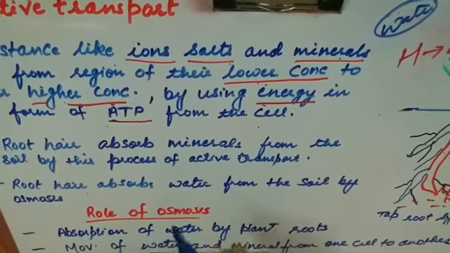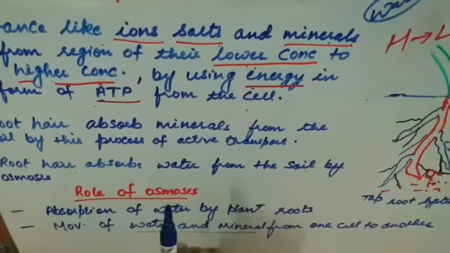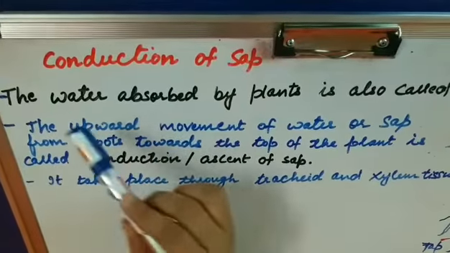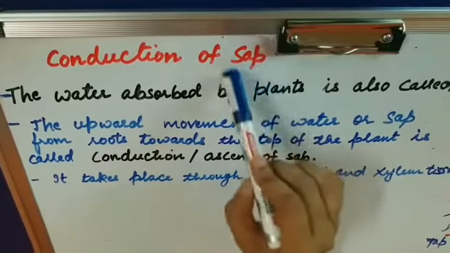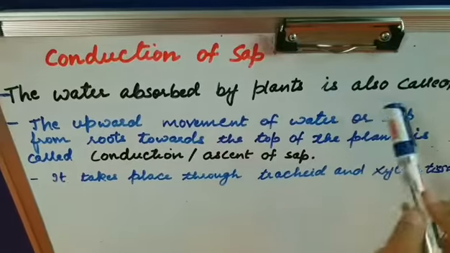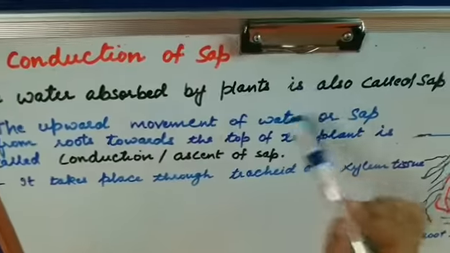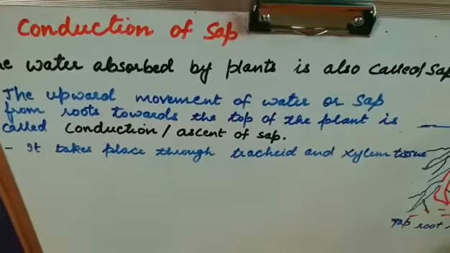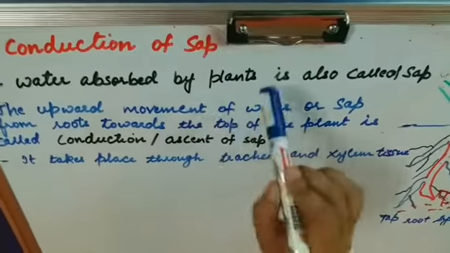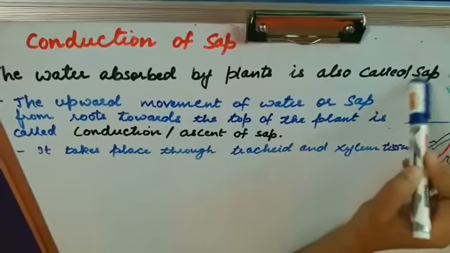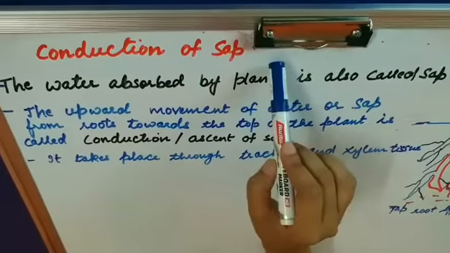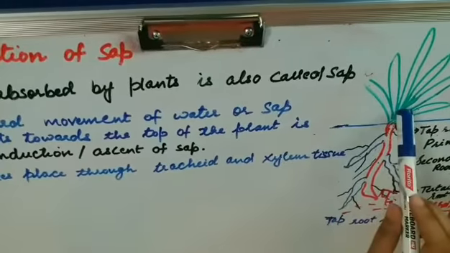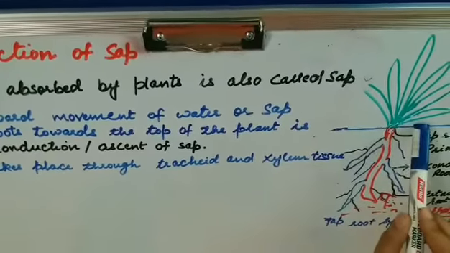Now we will move to the next topic, that is conduction of sap. First we will know what is sap. The water absorbed by the plant is also called sap, because it is actually the dissolved solution of minerals. The water which is absorbed from the root hair is actually the dissolved solution of the minerals, so that water is known as sap. What is conduction of sap? The upward movement of the water or sap from the root towards the top of the plant is called conduction or ascent of sap.